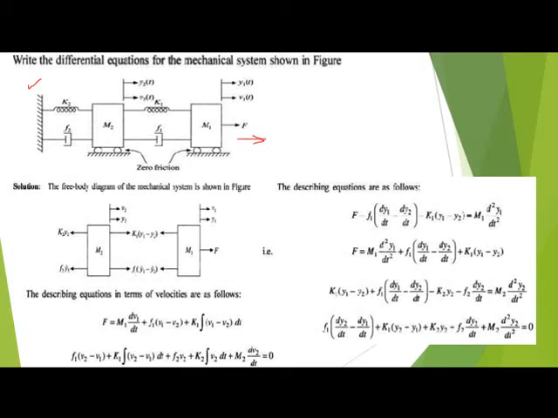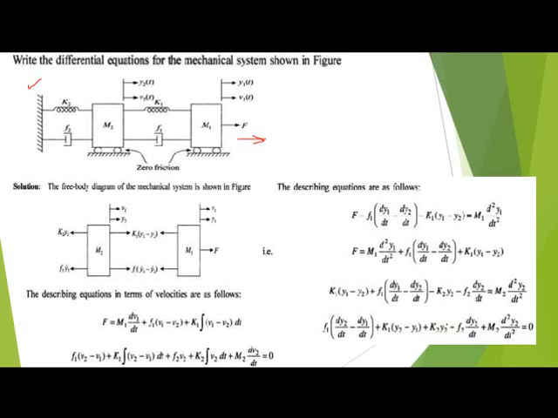Then you write, from this direction, since it is opposite, k times y1 minus y2. Then here you write the damper or friction, that is f into y1 dot minus y2 dot. It is also in the opposite direction. This is towards m2, and this is the displacement y2. It is opposite: k2 times y2, and f2 times y2 dot. Okay, this is the equation.